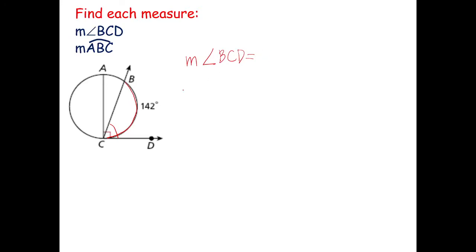What are you going to do with 142? How did you get 71 degrees? That's correct. Simply divide the intercepted arc by 2. So 142 divided by 2, you will get 71 degrees. So take note of that. This is the first concept. If the vertex is on the circle, just take half of the intercepted arc, divide this by 2, that is your angle.